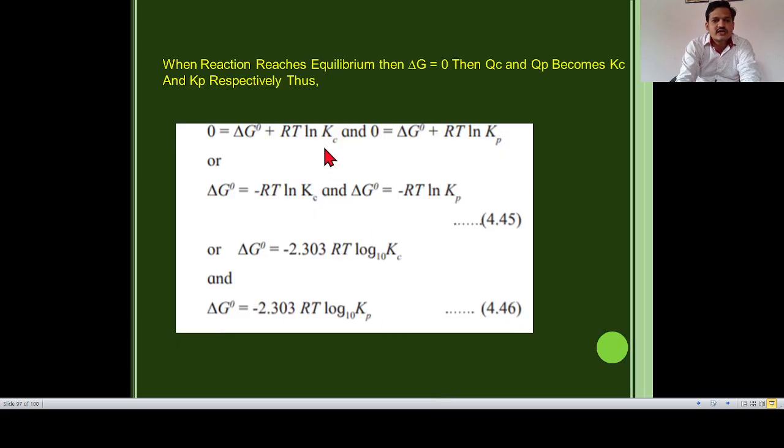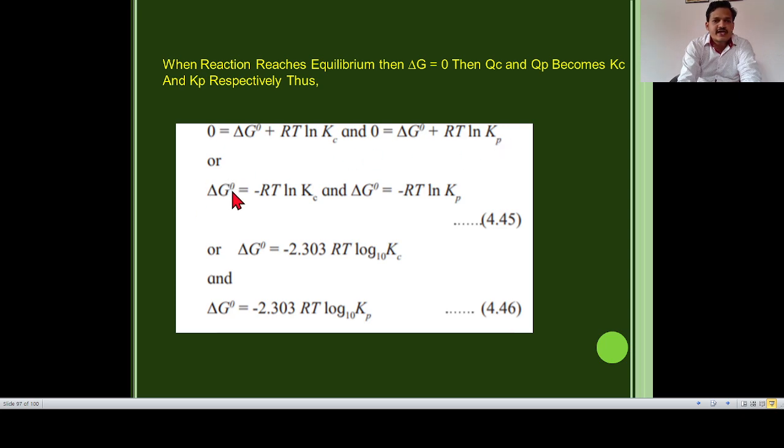When the reaction reaches equilibrium, then ΔG is equal to 0. We already know that. Then QC and QP become KC and KP respectively. Thus ΔG = 0. Then 0 = ΔG° + RT ln KC, and 0 = standard Gibbs energy change + RT ln KP. Here QC is replaced by KC and QP is replaced by KP.